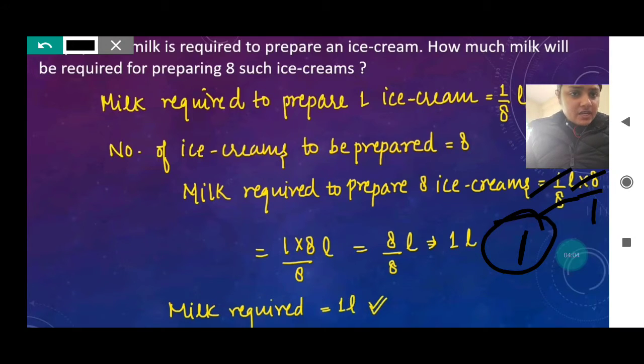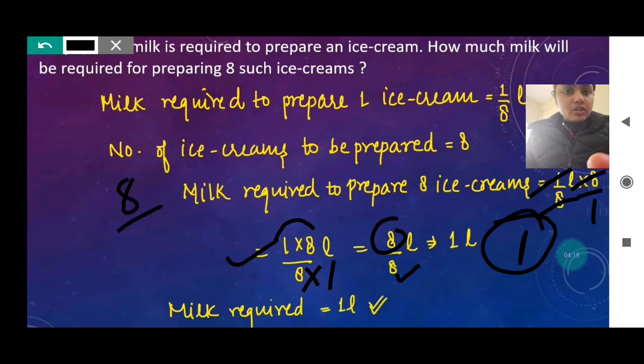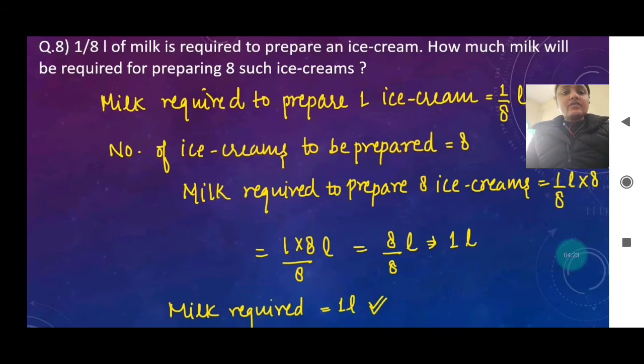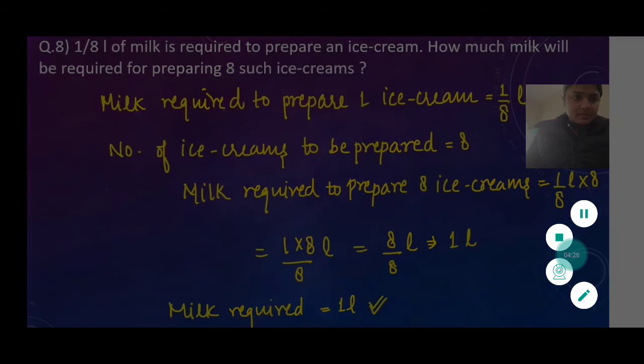Here it is being done in another way that you can also follow. You can multiply the numerator by the numerator, you will get 8, and denominator into denominator, again 8. So 8 by 8 is a whole. It means that 1 liter we need. If the upside and downside numbers are the same, then it means 1 whole. So 1 liter we need for making 8 ice creams.